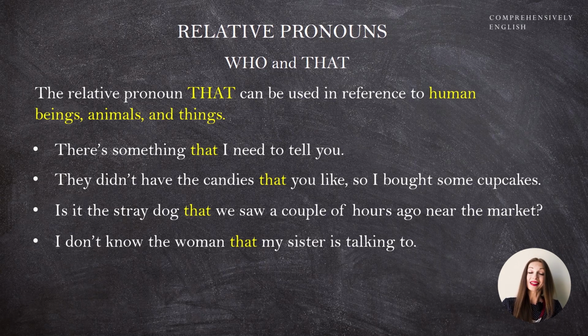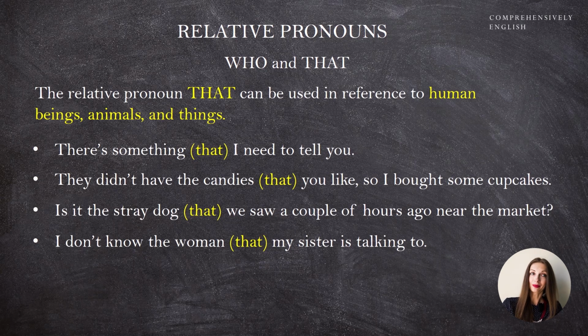Remember also that is a pronoun that can be omitted, so nothing will happen and the meaning of our sentence won't change if I say there is something I need to tell you, or they didn't have the candies you like. This is what normally happens in speech. In some cases, though, you cannot omit it because the idea of what you're saying will not be clear. Let's see.